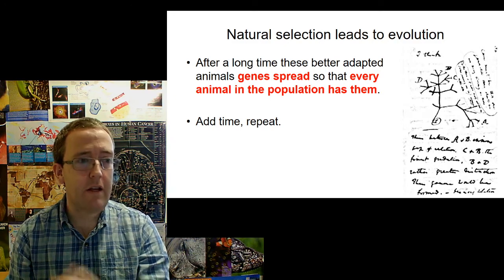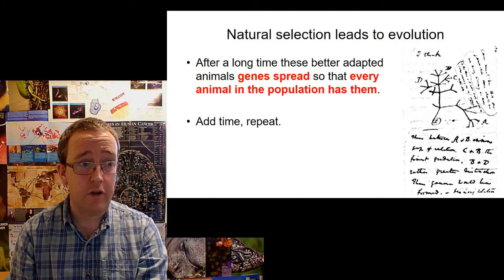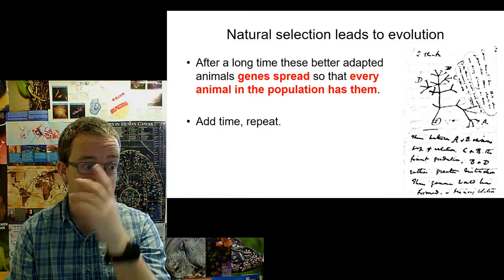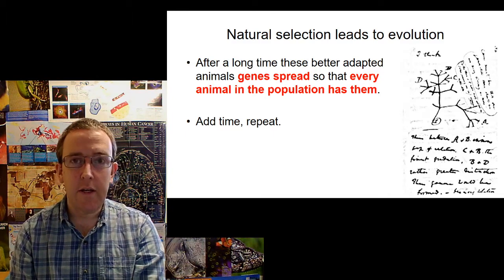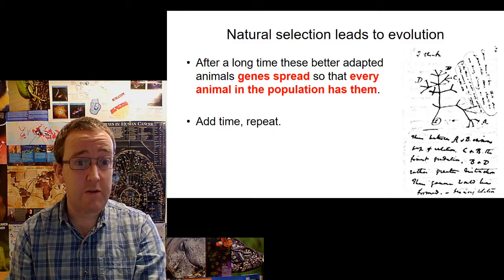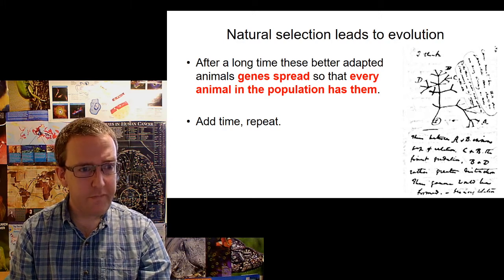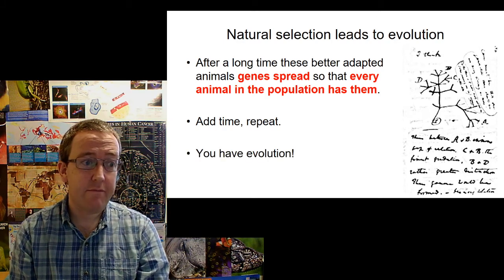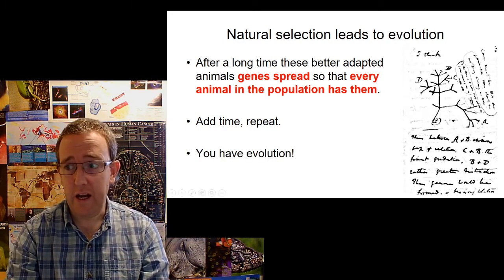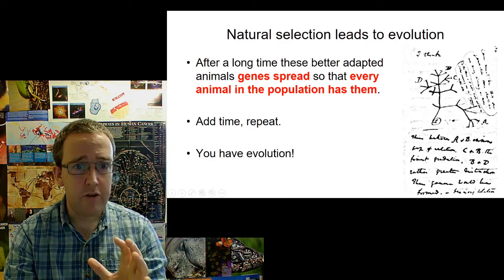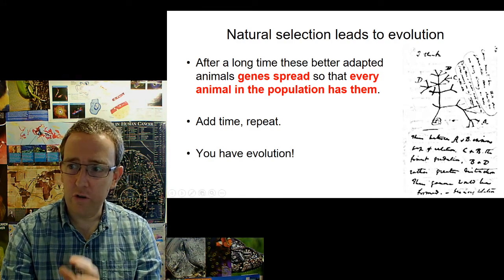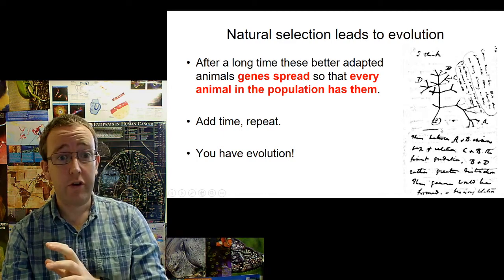And that, I think, is what people sometimes struggle to imagine when we're discussing evolution. The idea of natural selection is quite easy to understand. The sheer amount of time is what causes the problem. And obviously once you do that, you've then got evolution. And this picture here on the side is an amazing image, the first sketch that Charles Darwin drew in his notebook.